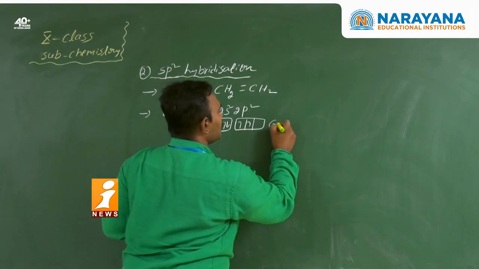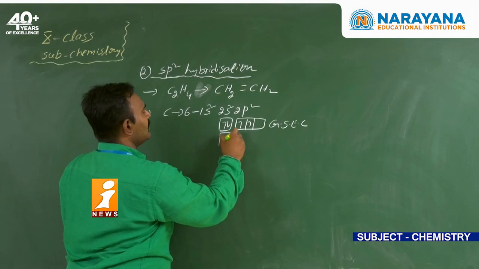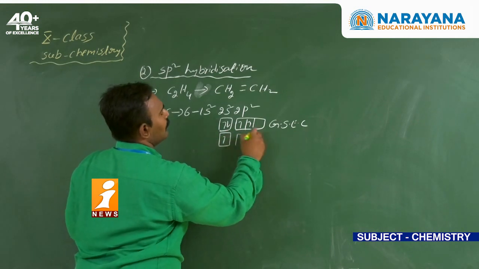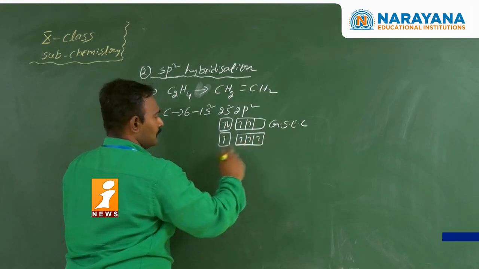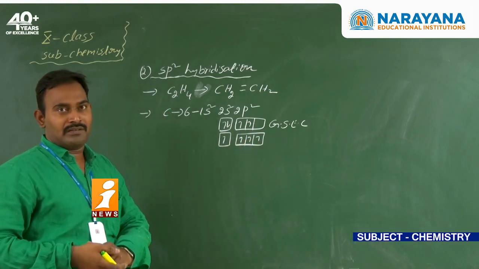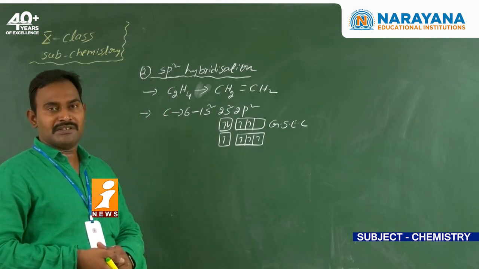So this configuration we can call the ground state electronic configuration. In the excited state, one electron jumps from the s orbital to the p orbital. So this we can say is promotion of the electron. Generally, to make the electron jump, an energy requirement will be present.